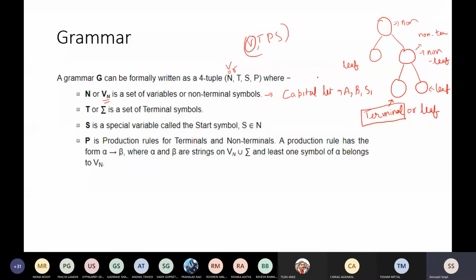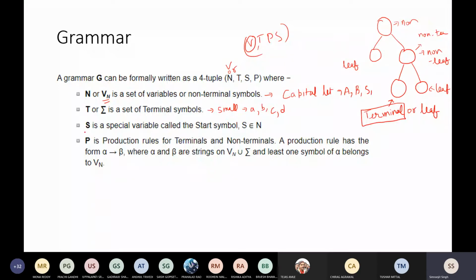Keep that in mind. Non-terminals are capital, and terminals are small symbols like small a, small b, small c, small d. Everything that is small in nature will be a terminal symbol. Keep that in mind. Terminal and non-terminal are opposite of each other. Terminal symbols are denoted by small letters, and non-terminal symbols are denoted by capital letters.